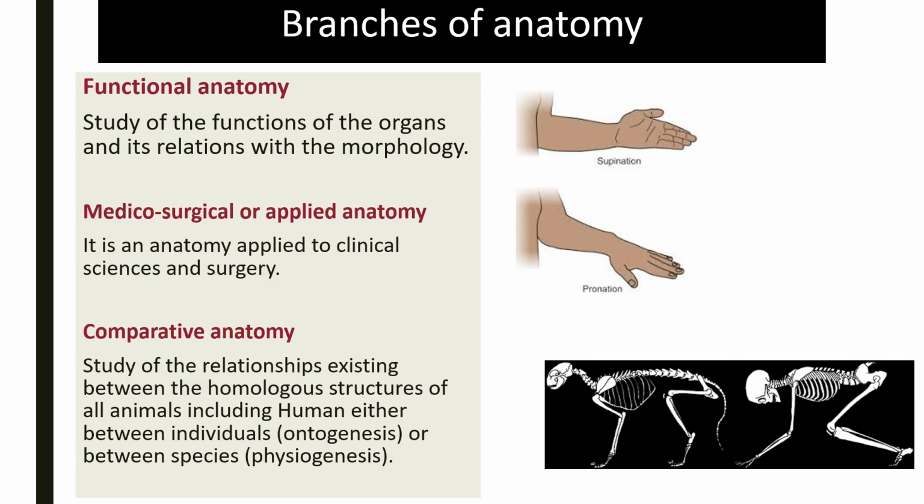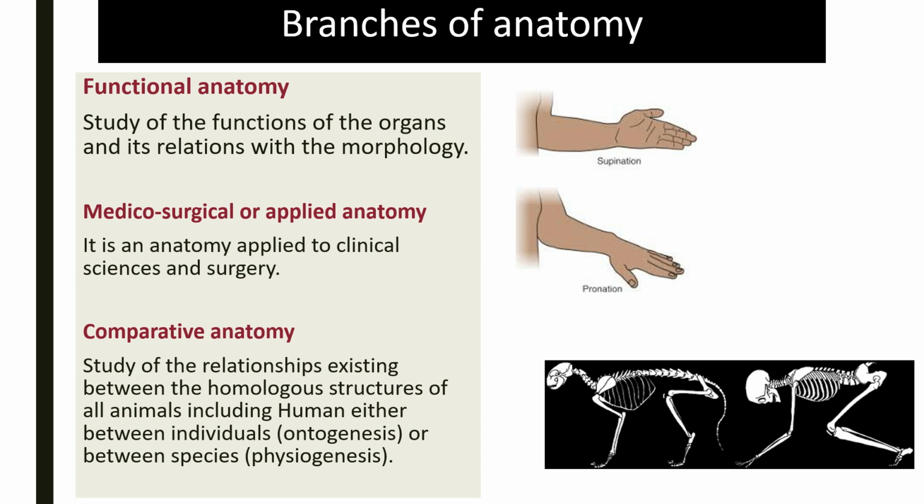Another branch of anatomy is functional anatomy, which, as its name suggests, is the branch of anatomy that studies the function of an organ, or the physiology of an organ. Take the functional anatomy of the hand, for example: the different possible movements of the hand, whether at wrist level, with pronation and supination, or at finger level, or gripping.